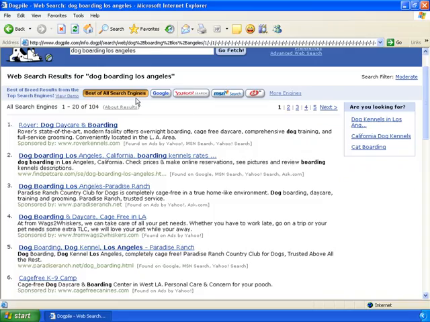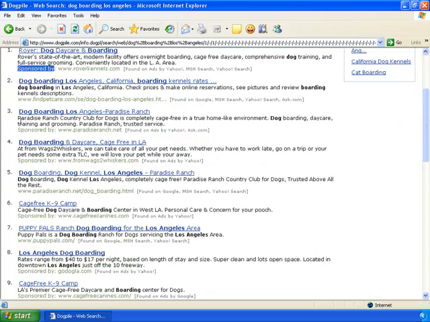Well, let's look at this very carefully, because what this is saying over here at Dogpile, that Rover is number 1. But if we look very, very carefully here, it is sponsored by Rover, meaning this is actually a sponsored ad. Rover is paying for a position across all these different search engines to be there. Let's look at number 2. We have FindPetCare.com dog boarding, which looks like it's probably a directory of some kind. And then we have number 3, Paradise Ranch sponsored, meaning Paradise Ranch itself has paid advertising on the web,